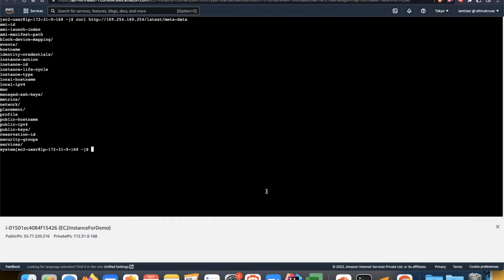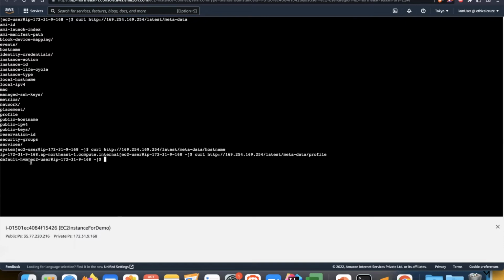So you can see we hit a curl command, http://169.254.169.254/latest/meta-data, and from this we are getting so many categories of data which we can see. Let's suppose I want to see the hostname. I'll just append hostname after that, and it will give me the hostname. Suppose I want to see the AMI ID, or the profile. So it gives me the default HVM profile.